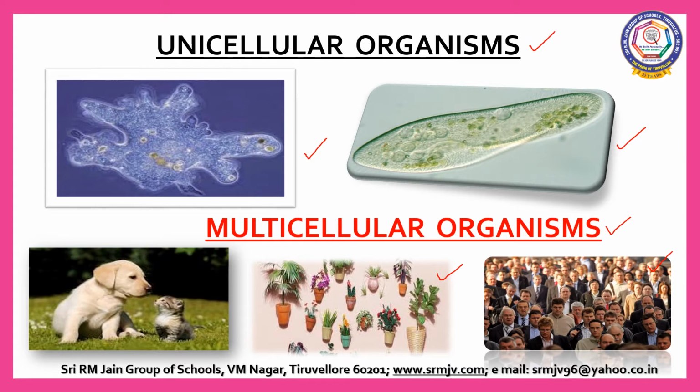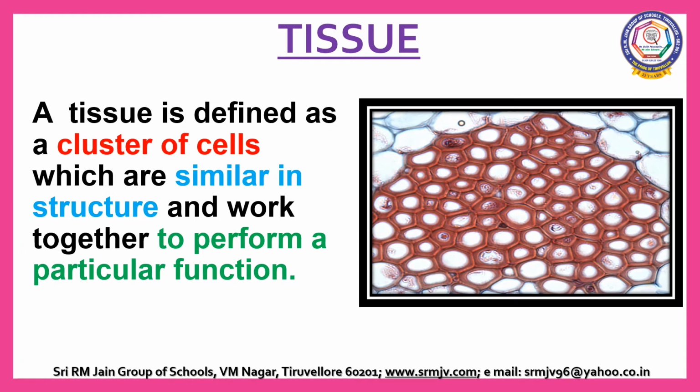Cells specializing in one function are often grouped together in the body. This means that a particular function is carried out by a cluster of cells. This cluster of cells is called a tissue. Let us see the definition of a tissue. A tissue is defined as a group of cells which are similar in structure and work together to achieve a particular function. Tissues include blood, phloem, and muscle. The study of tissues is called histology.